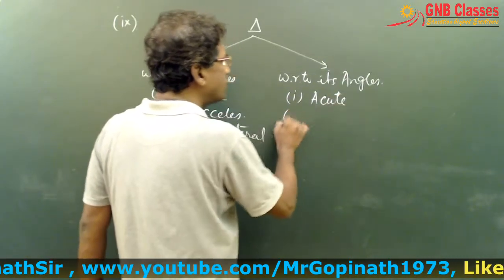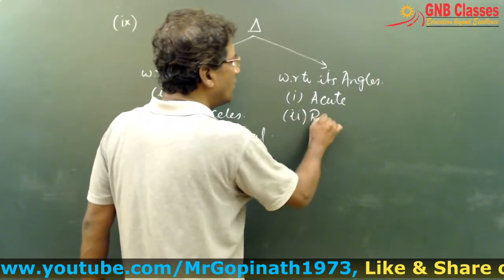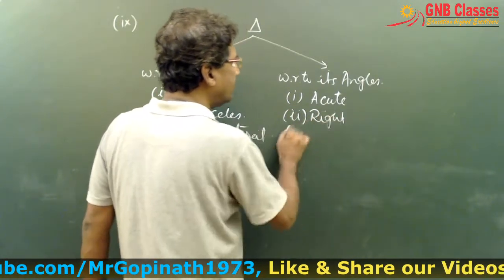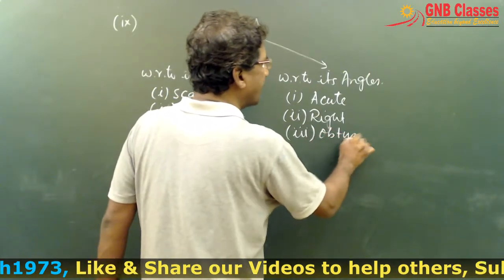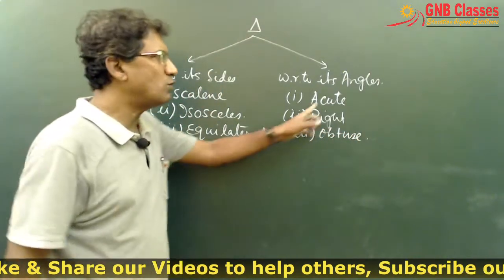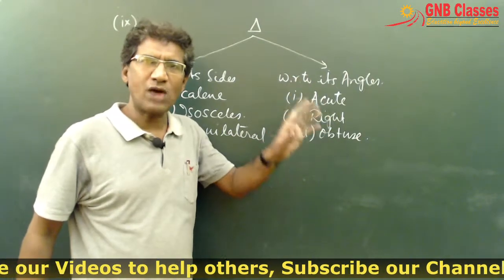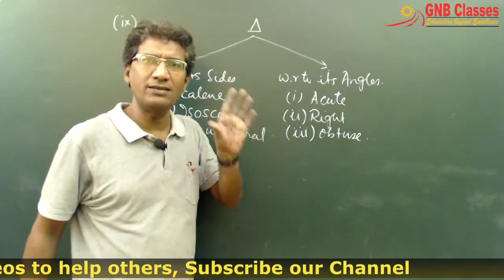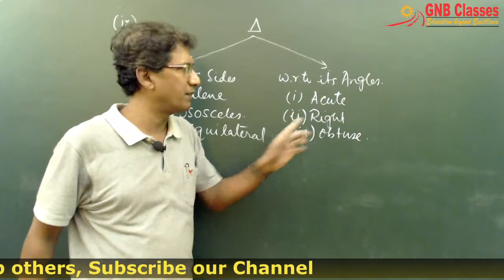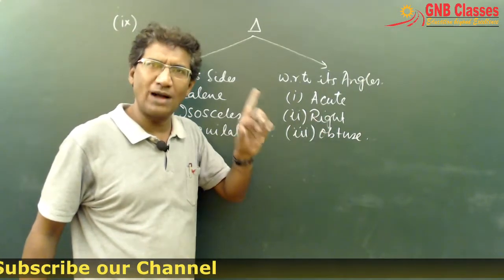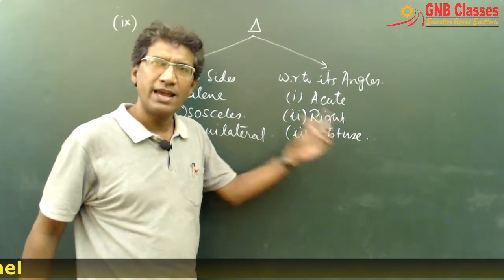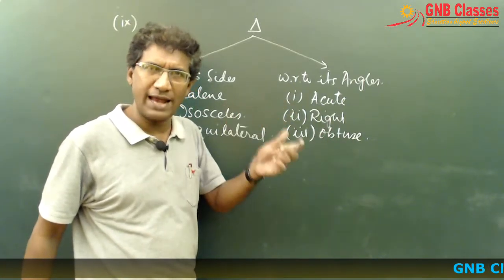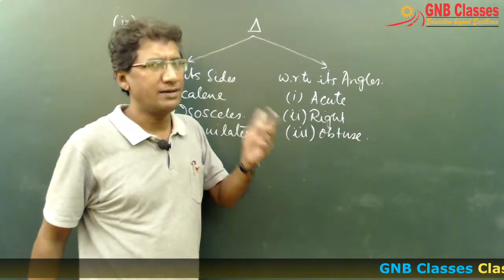an acute angle triangle, or a right angle triangle, or an obtuse angle triangle. Is it clear? What is an acute angle triangle? A triangle whose all angles are less than 90 degrees. A right angle triangle has one angle of 90 degrees. And what about obtuse? Any one of the angles of the triangle is more than 90 degrees.